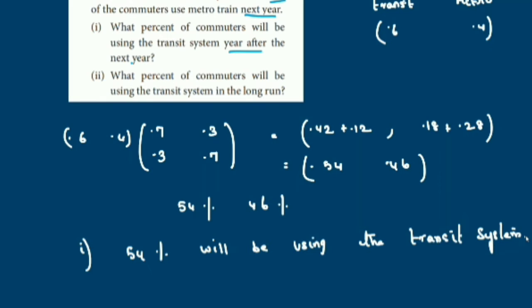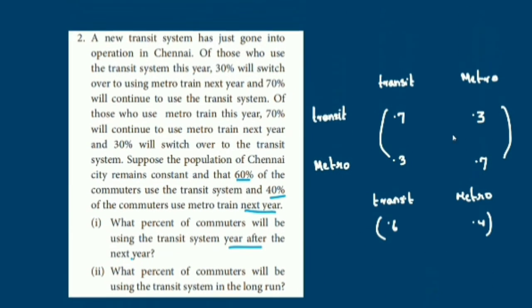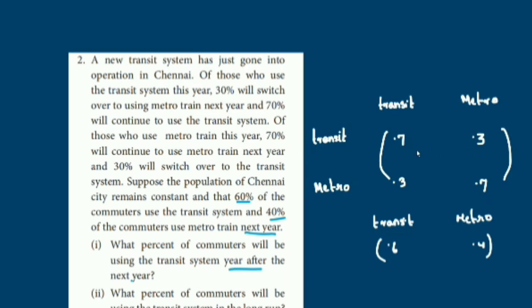Now in this probability matrix you can observe one more thing. The probability transition matrix, just add these: 0.7 plus 0.3 is 1. Add these two, 0.6 plus 0.4 is also equal to 1. So when you add this, the total will always be 1. A plus B is always 1. You should notice that, whereas the total is 100%. They are given in terms of percentage, 70%, 30%. It will become 100, so we are converting it to a decimal. So A plus B will always be equal to 1. Now, that's the first part of the question.